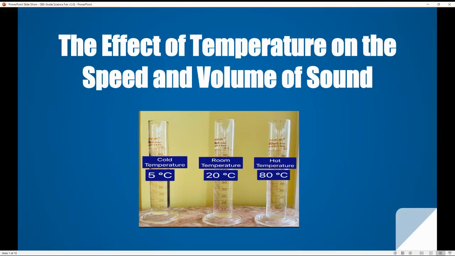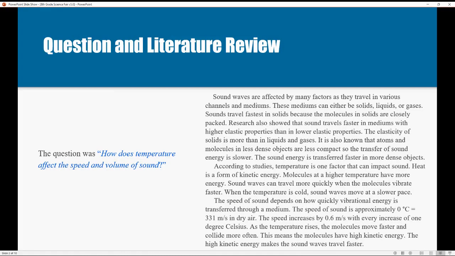The topic of this experiment was the effect of temperature on the speed and volume of sound. The question was, how does temperature affect the speed and volume of sound? Sound is anything that can be heard. Sound travels in the form of sound waves.